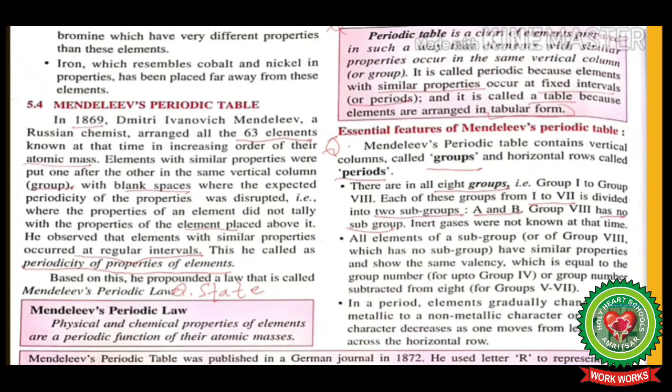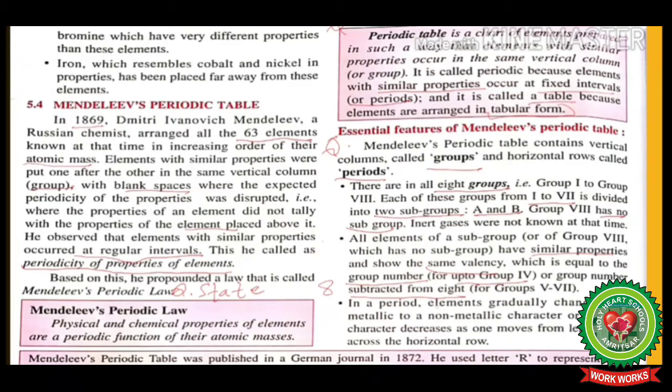All elements of a subgroup, or of group 8 which has no subgroup, have similar properties and show the same valency, which is equal to the group number for up to group 4, or 8 minus the group number for groups 5 to 7.